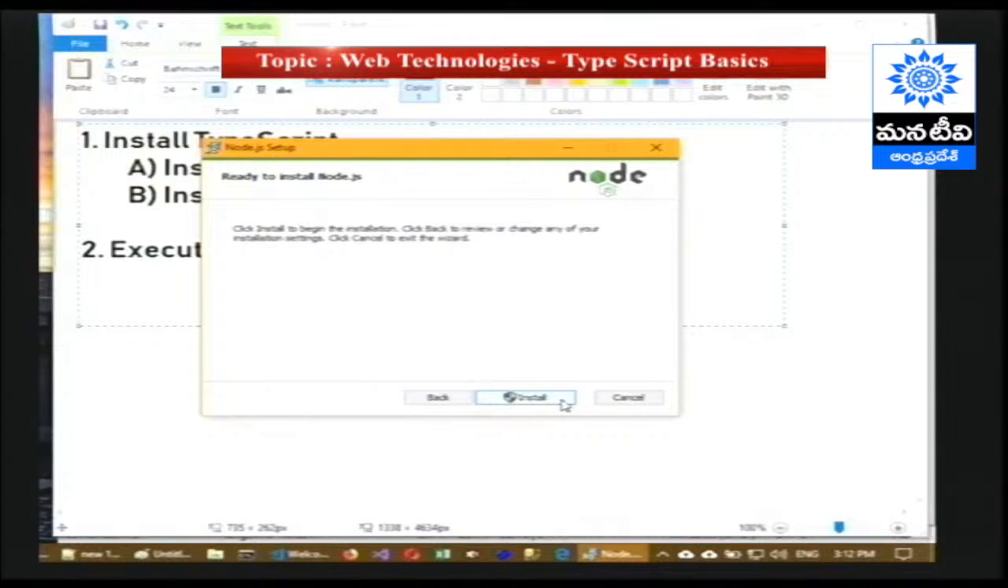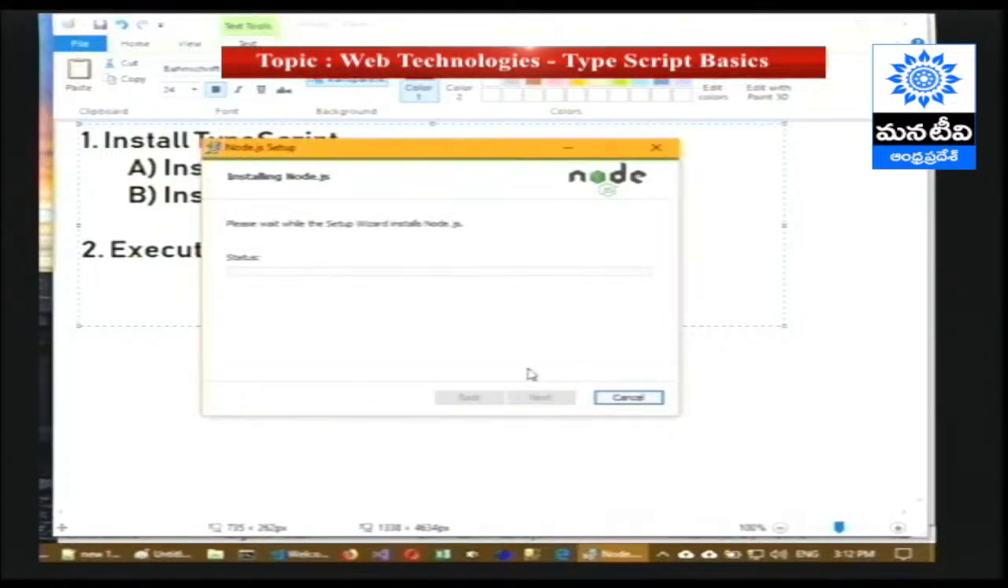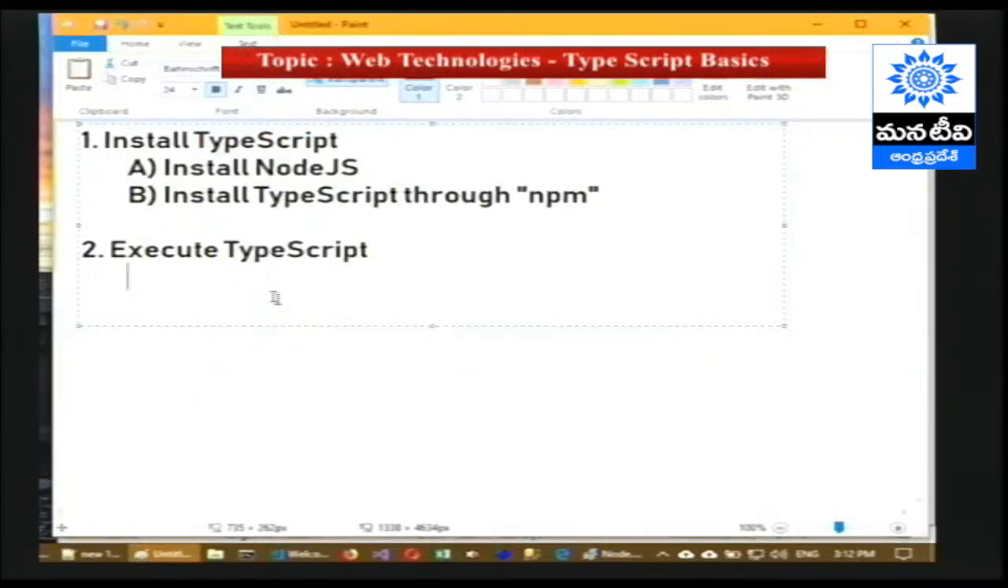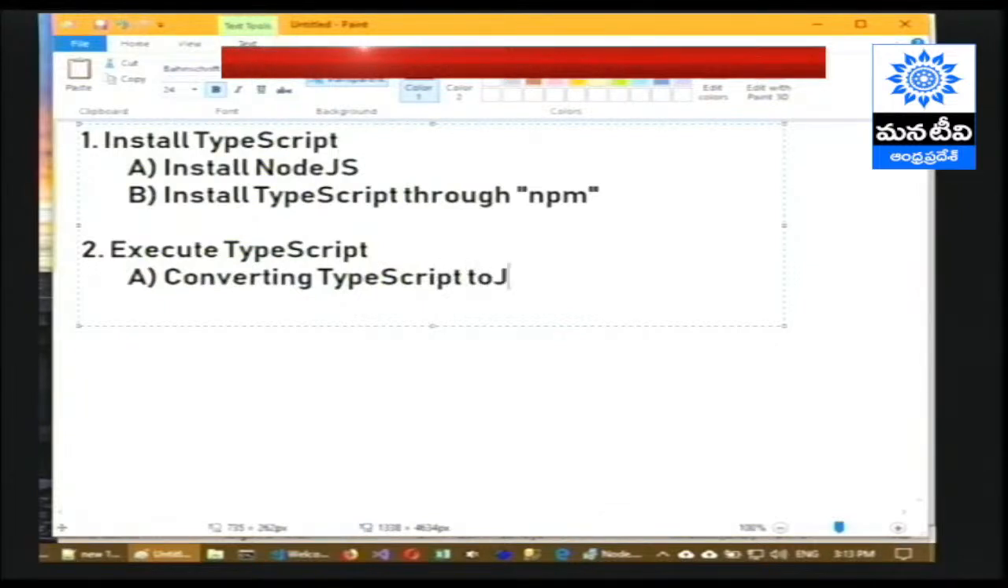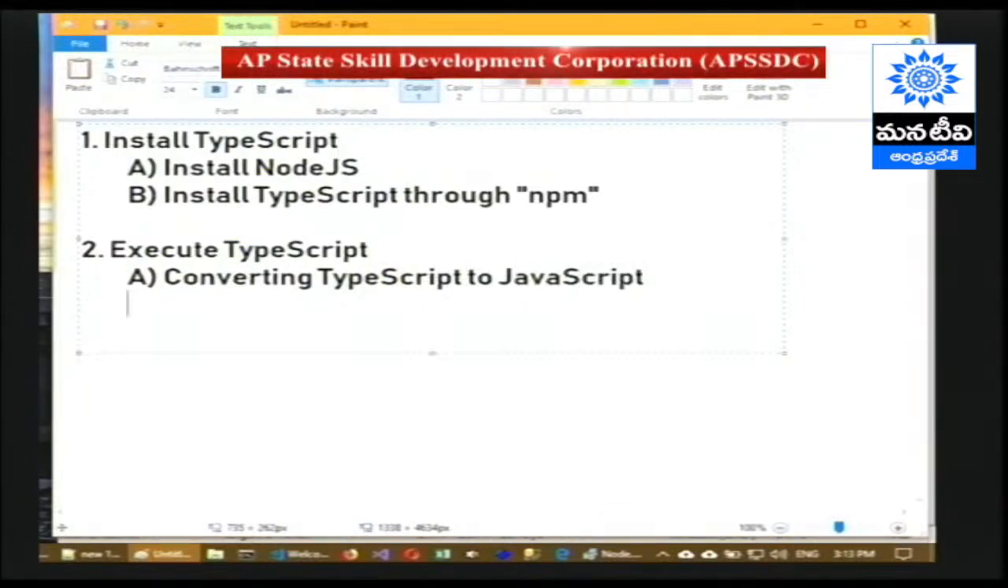So no need of changing any settings, we can directly click next in the installation. Now, how do we execute TypeScript? First we are converting TypeScript to JavaScript, then we are executing